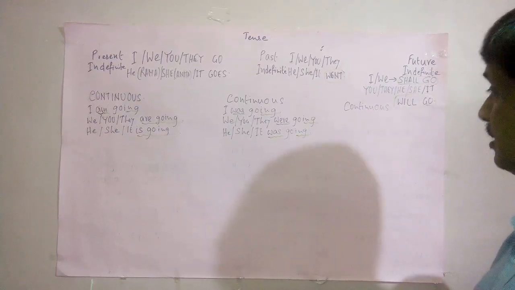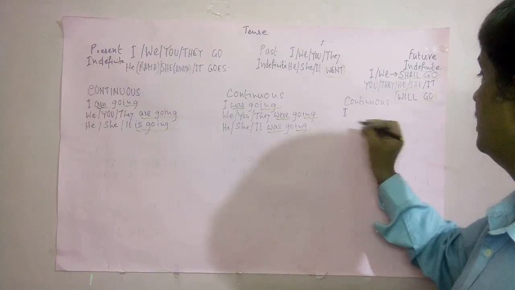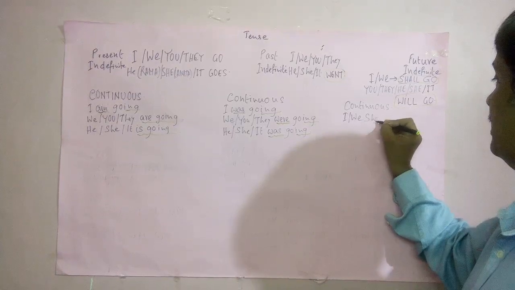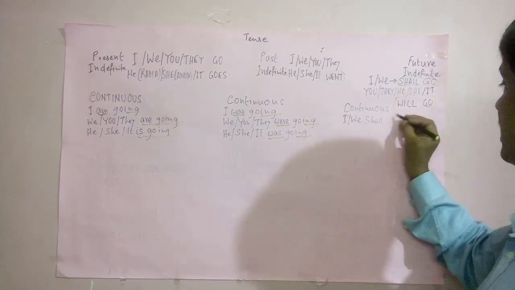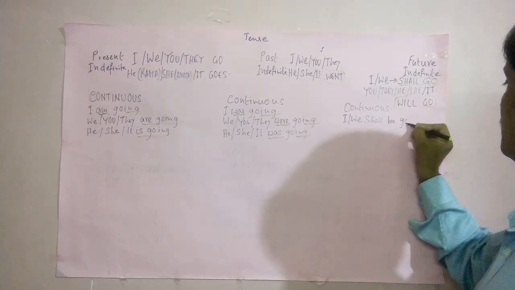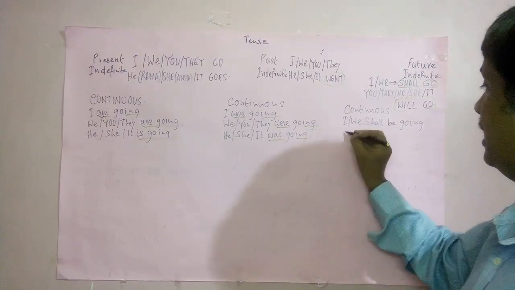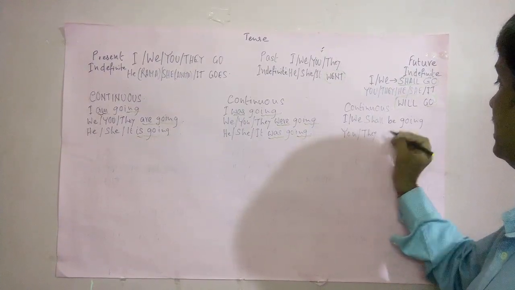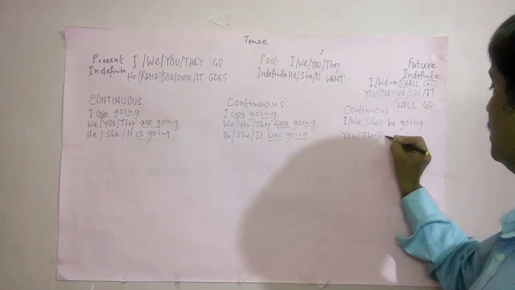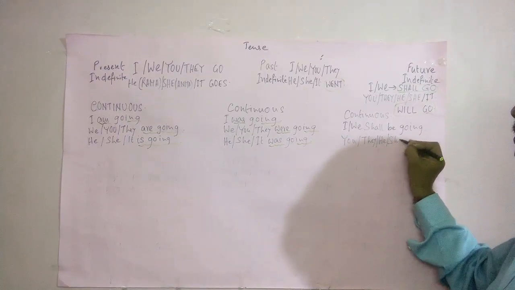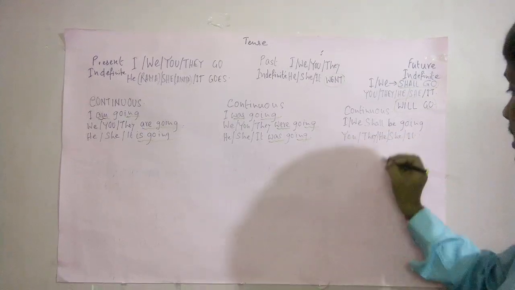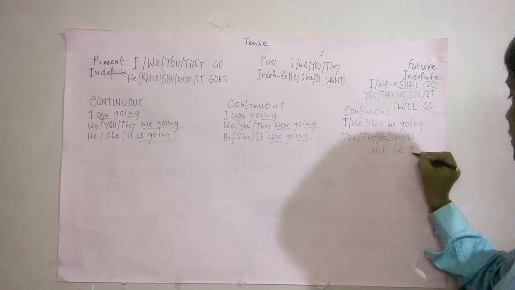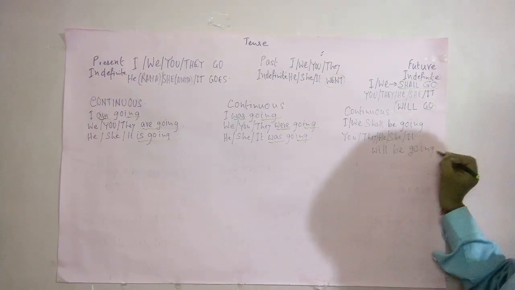Now future continuous tense, that is I or we, that will be shall. I or we shall be going. Here you or they or he or she or it will be going.